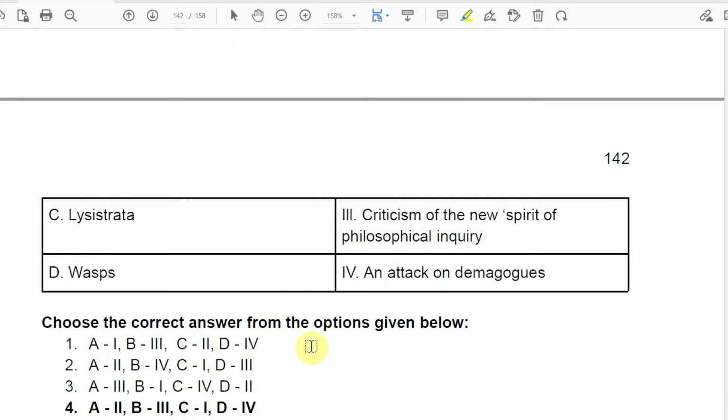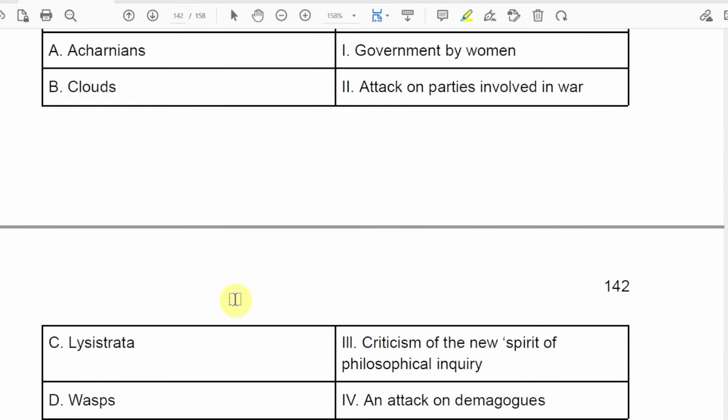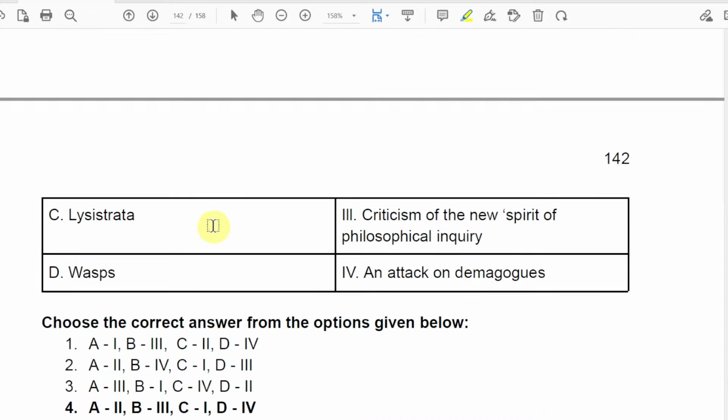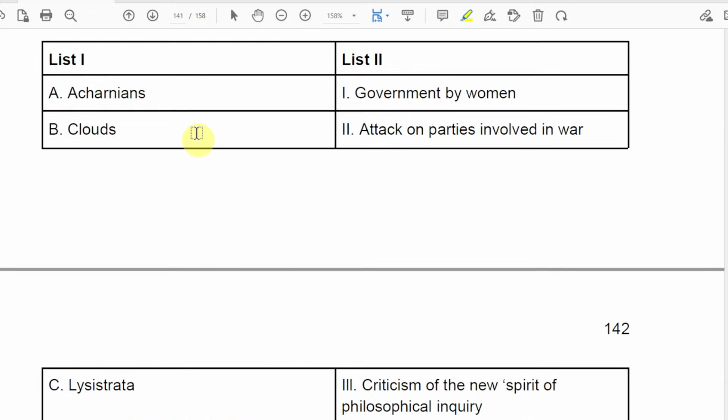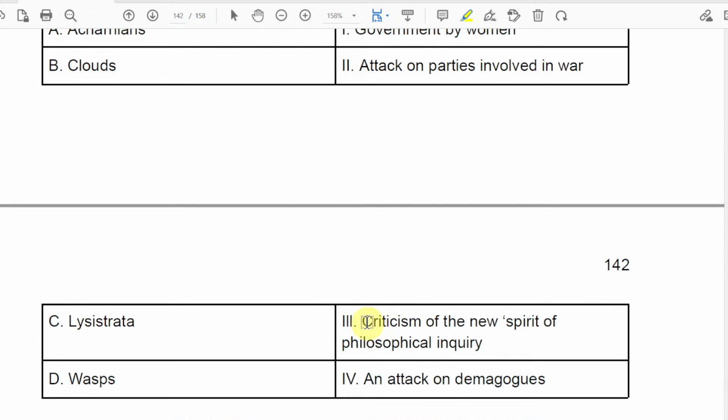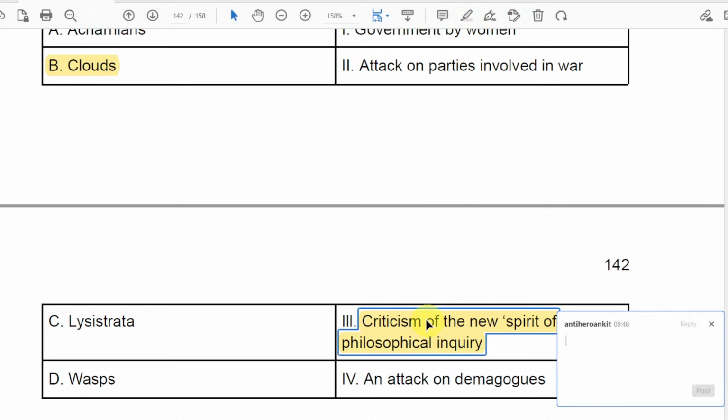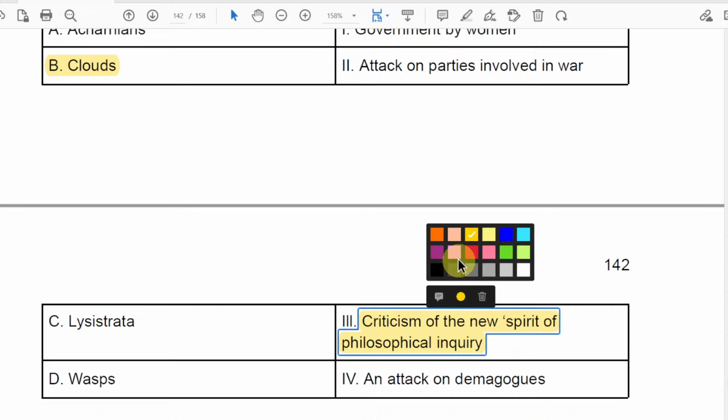We can easily eliminate. And we know about Clouds, that it is a humorous comedy, a kind of attack on the new spirit of philosophical inquiry. That is B, which is third. Got it? This is our Clouds, and we'll mark it with blue.